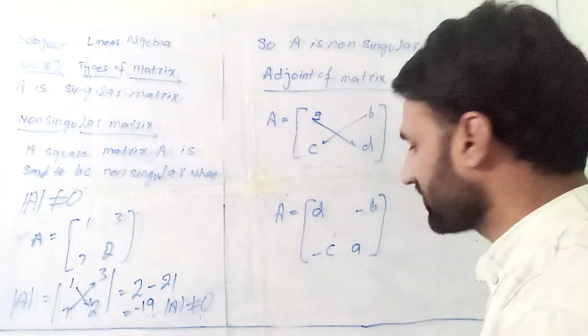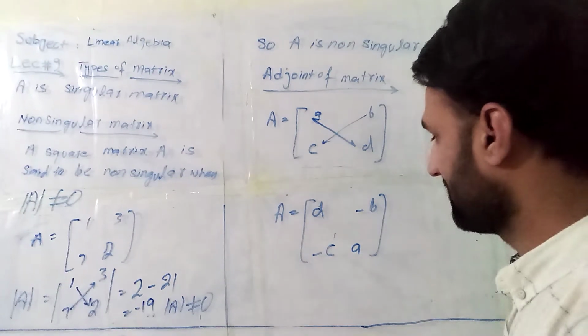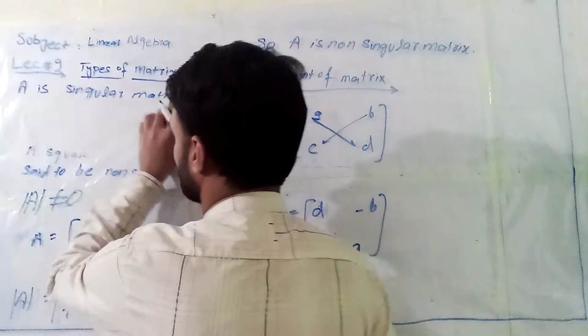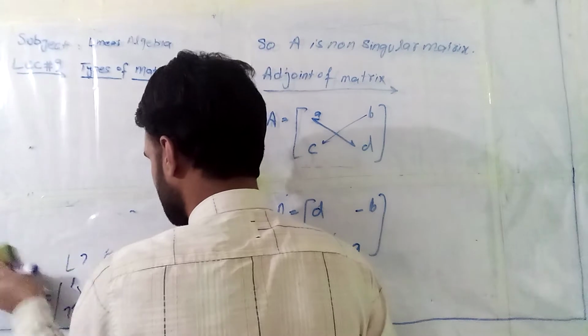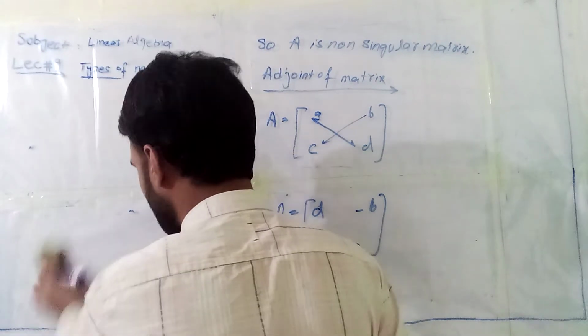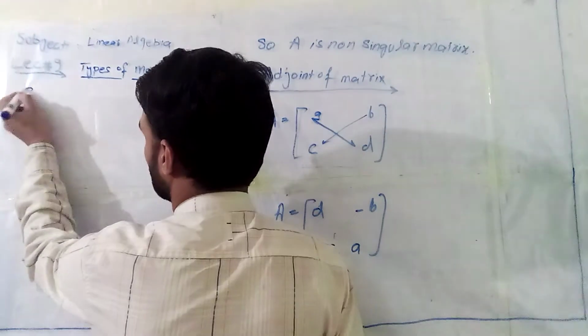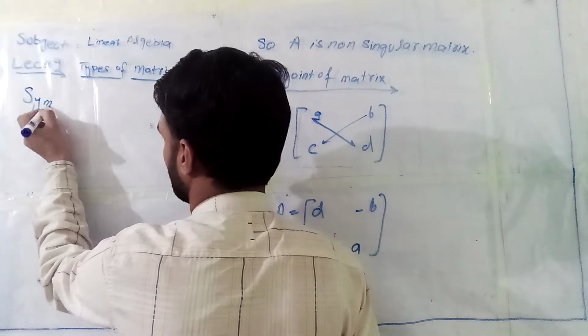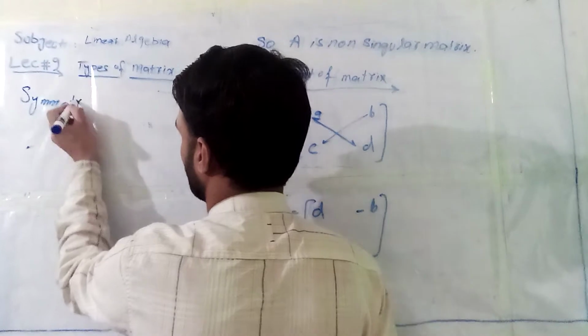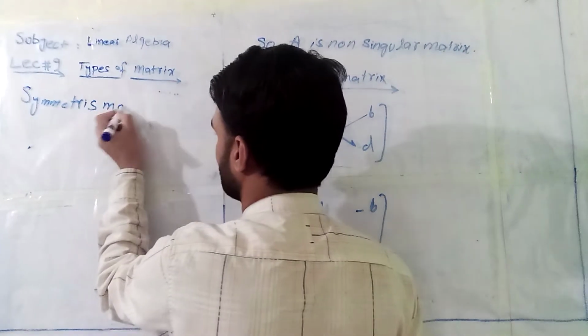So I'll move forward to the next definition. What is the next definition? Then we will try to elaborate it and check the explanation about that. Moving forward, the next is the symmetric matrix.